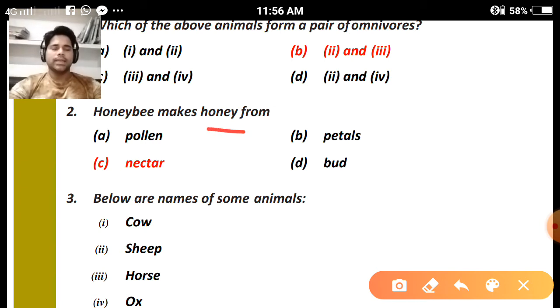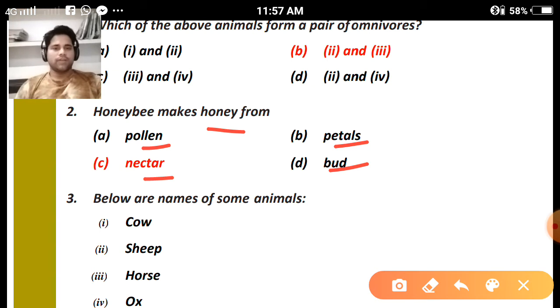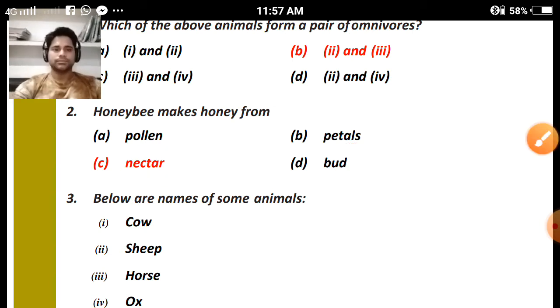Question number 2. Honeybee makes honey from pollen, petals, nectar, bud. So the correct option is C, nectar. Nectar is the sweet juice of flowers. The honeybee collects the nectar from the flowers, it is collected in their hives, and it is converted into honey. So honey can be stored in their hives. Clear?